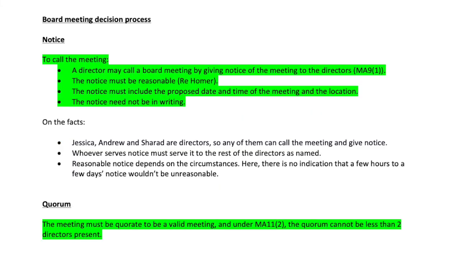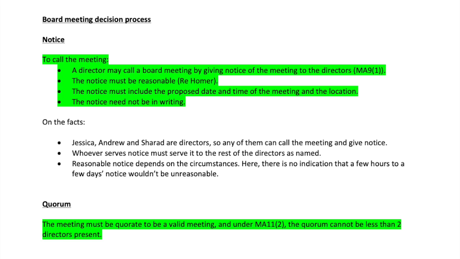Okay, let's move on to the board meeting decision process. So board meetings come up a lot. They're usually quite chunky questions in the exam where you can pick up a lot of marks. The first thing you'll notice is that I've put headings. So you can see under notice, I've underlined it, and then I've spoken about what the law is to call a notice for to call the board meeting.